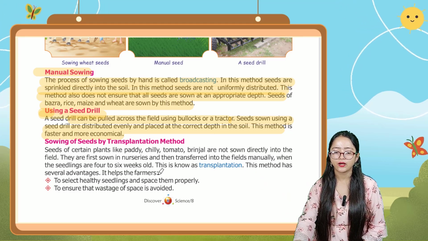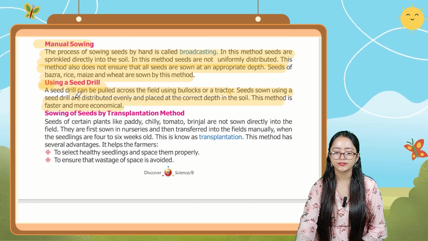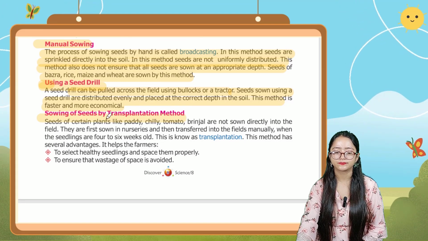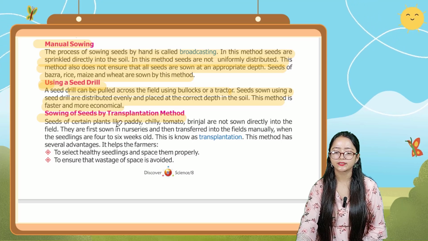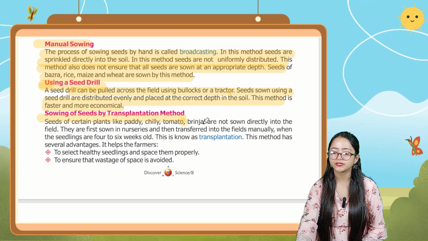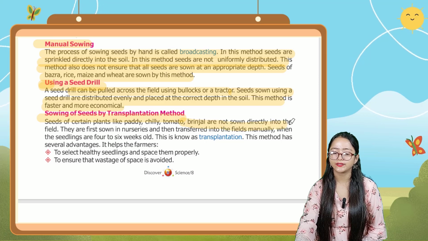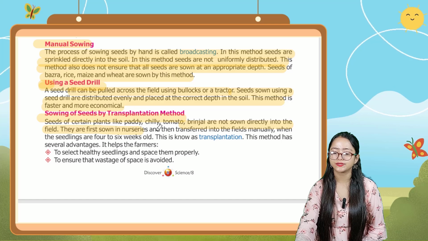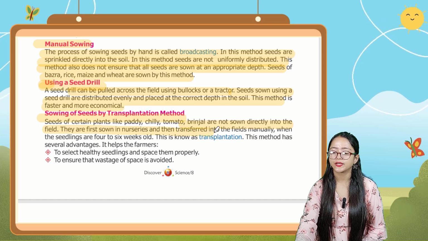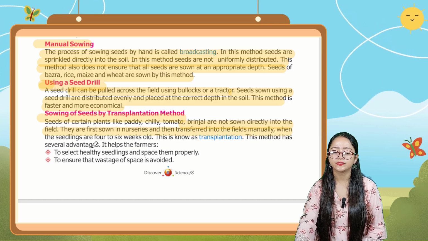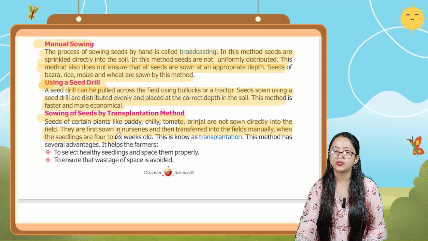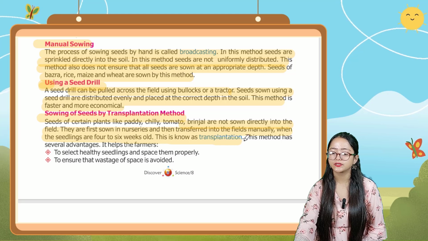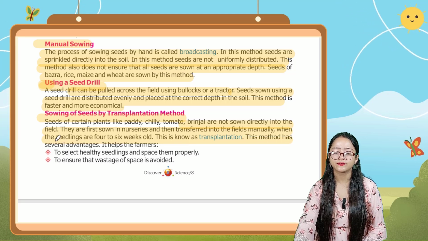Now the next thing is sowing of seeds by the transplantation method. Seeds of certain plants like paddy, chili, tomato, brinjal are not sown directly into the field. They are first sown in nurseries and then transferred into the fields manually when the seedlings are 4 to 6 weeks old. This is known as transplantation. This method has several advantages.